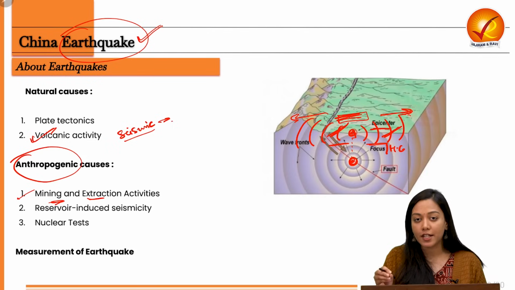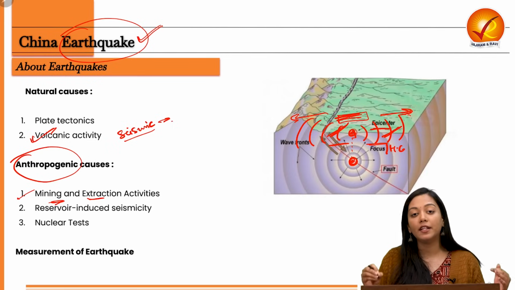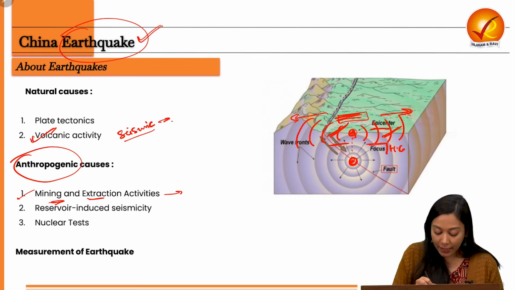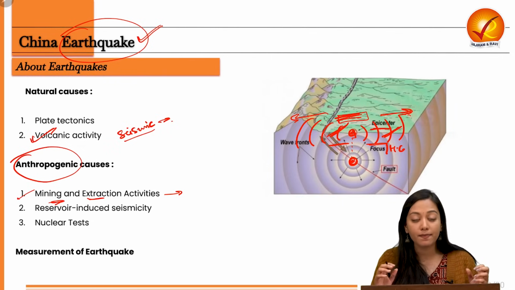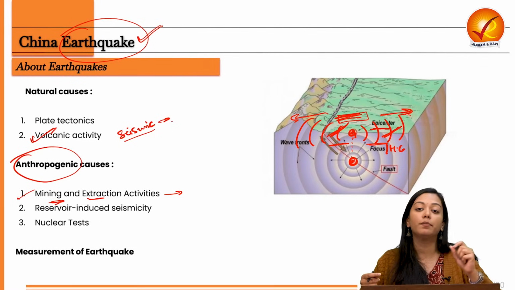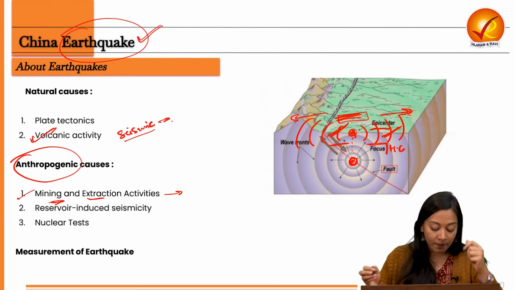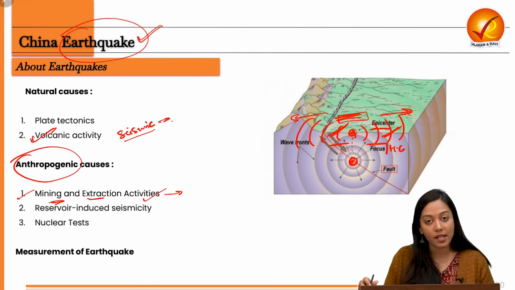Heavy mining, heavy extraction that is done in the deeper grounds, there we will find that they also create seismic waves, and they cause not the tectonic displacement, but they increase the tectonic vulnerability. They increase the vulnerability of the existing fault lines. So therefore, mining and extraction activities are one reason.